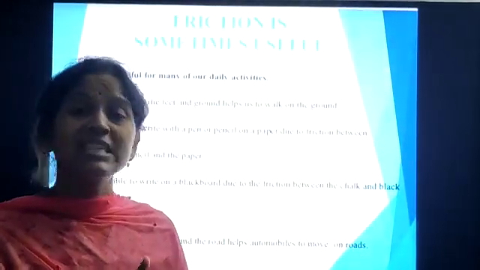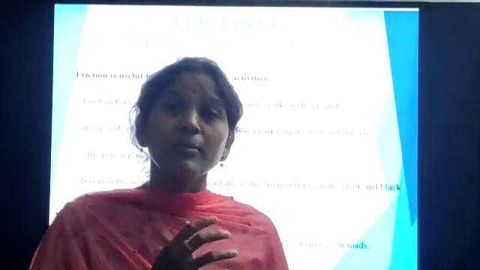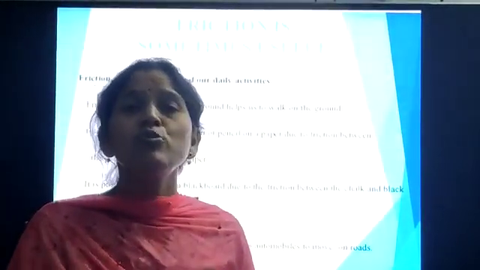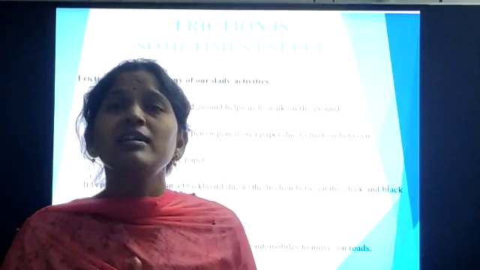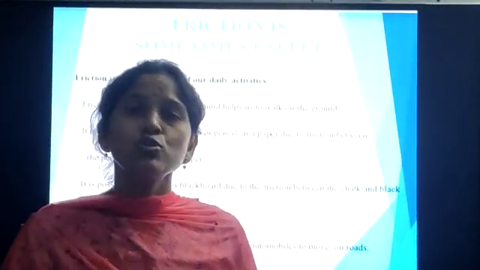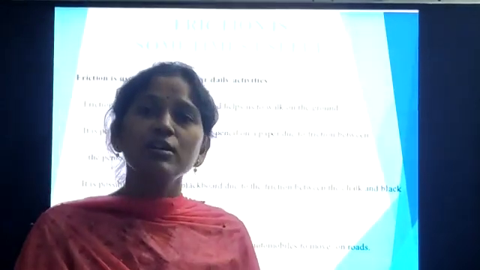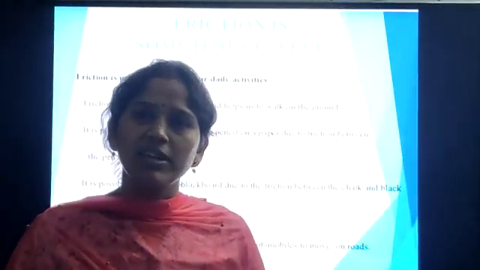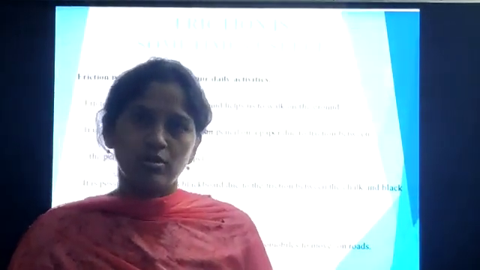Suppose sometimes if it is raining, okay, sometimes the vehicles slip. That means the tires won't move properly. Why? Because there is no proper friction. So to move the vehicles on the road, there is a friction present between the tires of the vehicles and the road. Okay.